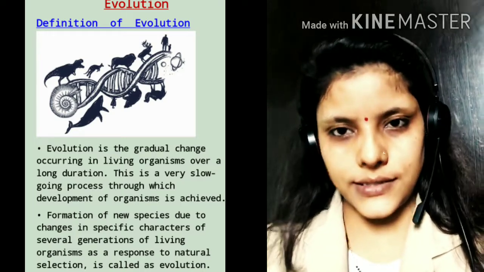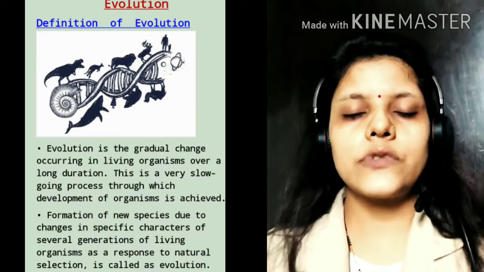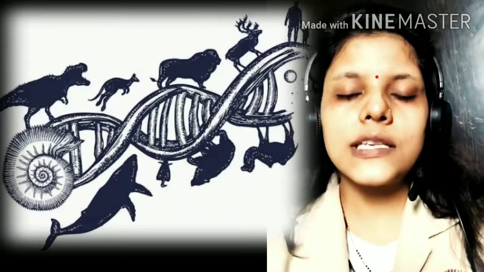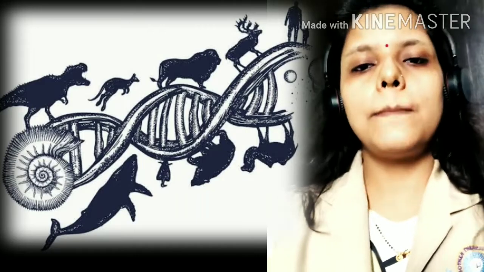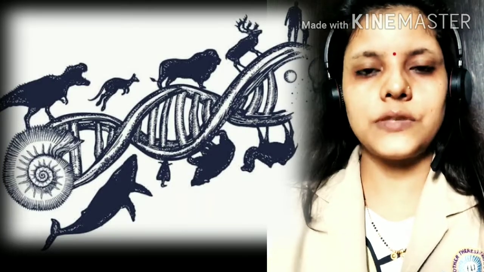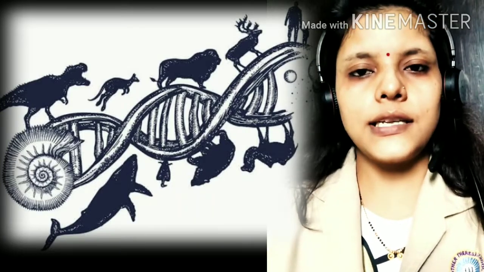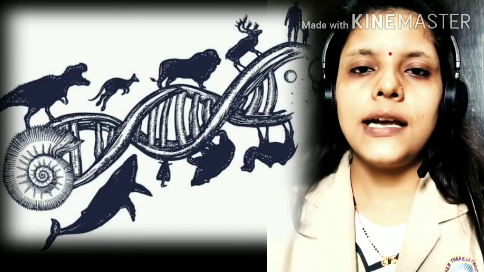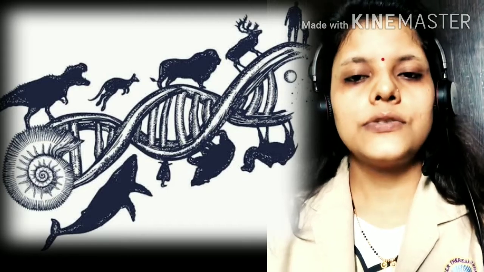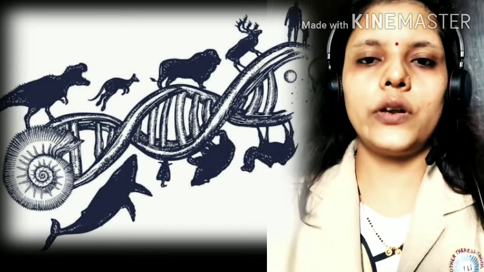development of organisms. So we can give some examples: first there are unicellular organisms, which change into multicellular organisms, and invertebrates change into vertebrates, then fishes, then reptiles, and then humans. So it is the chain of evolution.